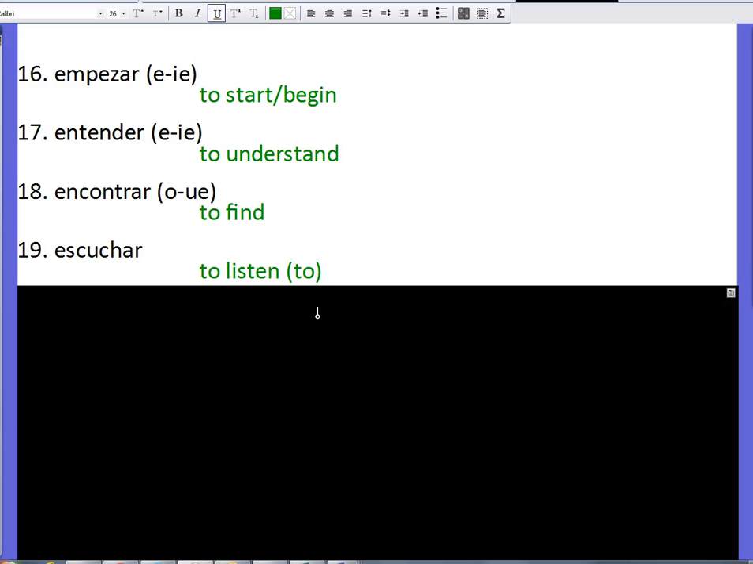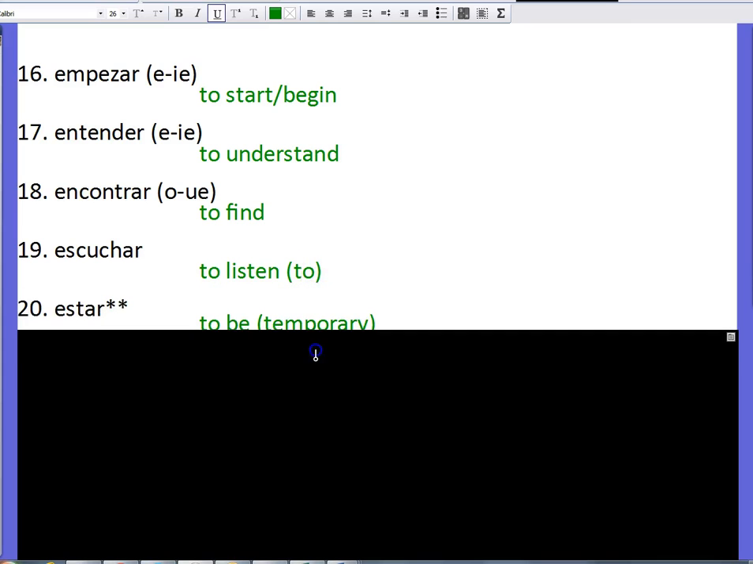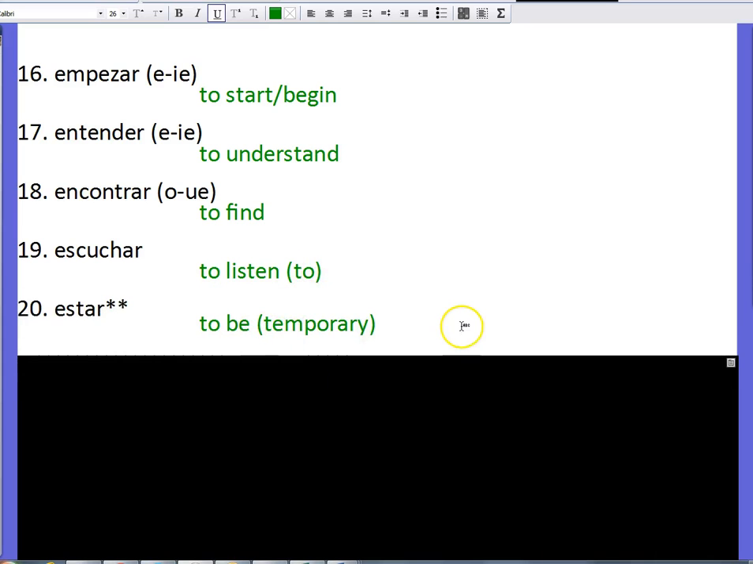But if I said necesitas escuchar, I'm just saying you need to listen. So yes, you need that too. And yes, you need the temporary. And the 2 stars mean that it is totally irregular. That's it for your verbs 10 through 20.